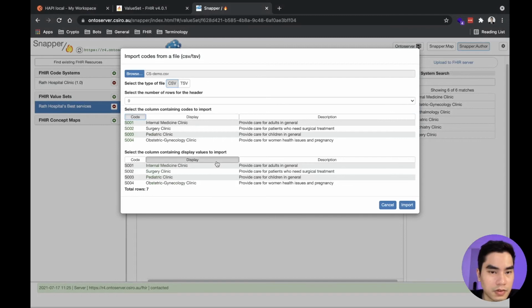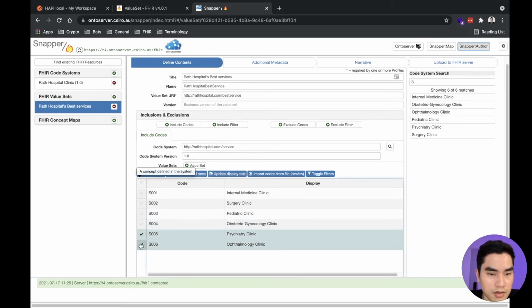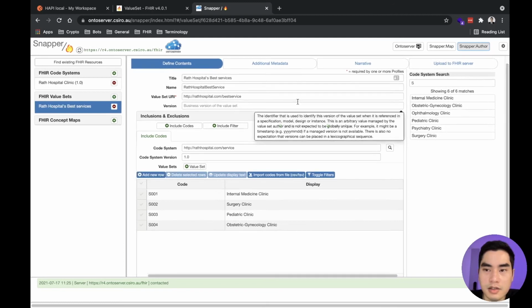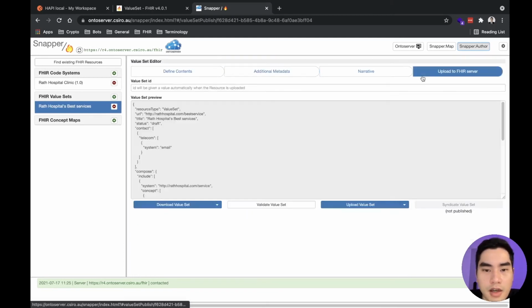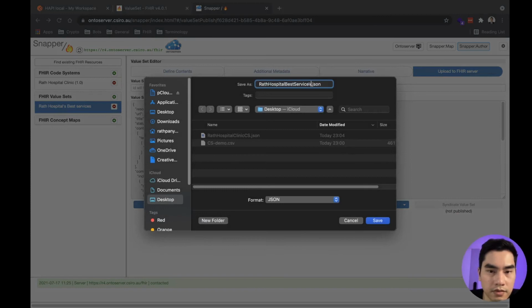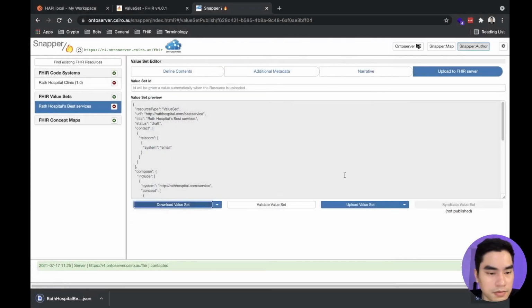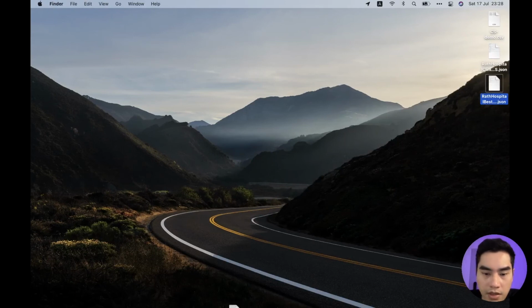This one is code display, and I forgot to delete, and then these two delete. So yeah, that is it, and we don't need any metadata now. And here is the download value set. Yes. All right, and we get this.